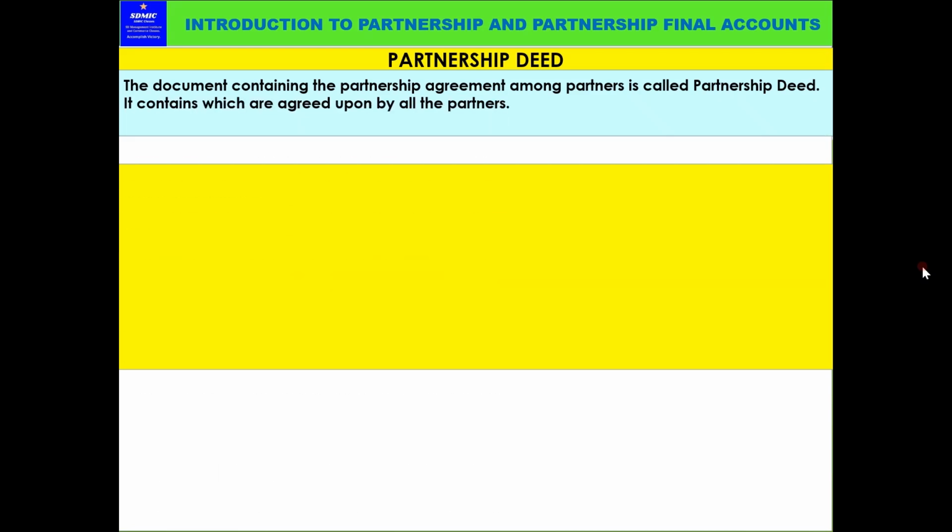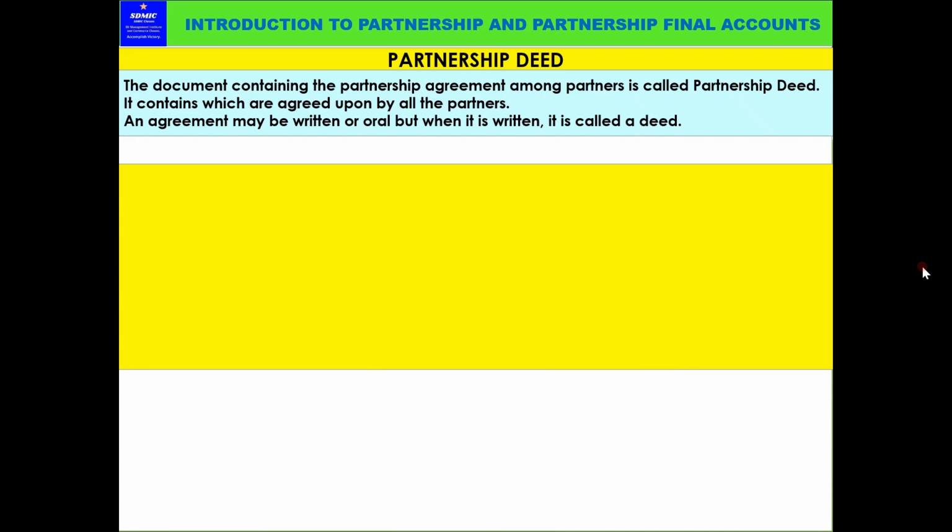A partnership can be formed without an agreement also, without a written agreement also. But that is not a valid thing. Though the partnership can continue, it's not compulsory. But a written document with a written agreement with all the terms and conditions mentioned by the partners and signed by all the partners is called a partnership deed. I hope it is well clear.